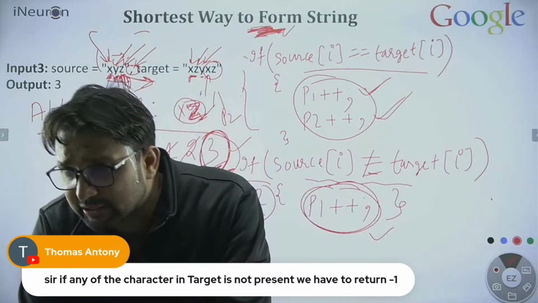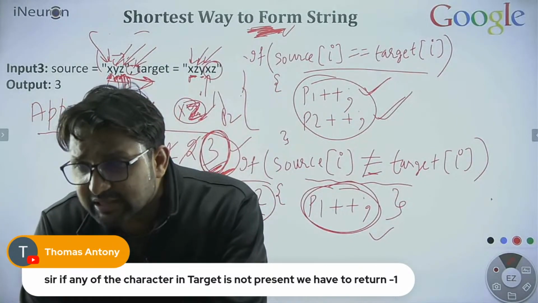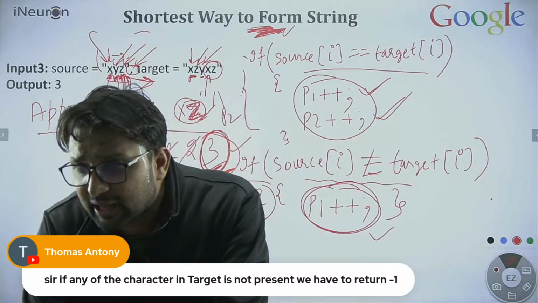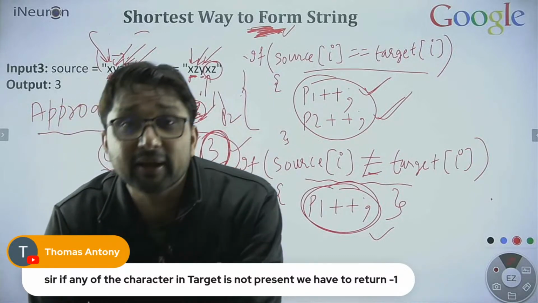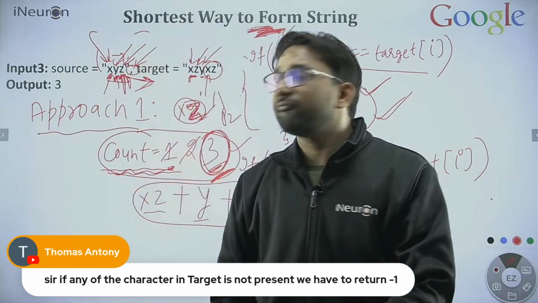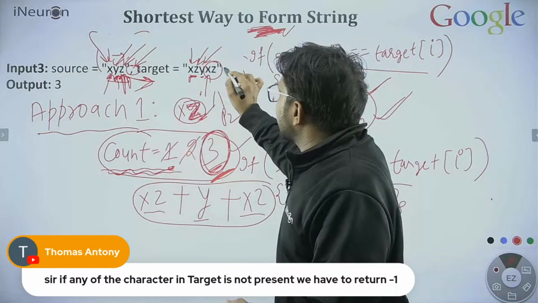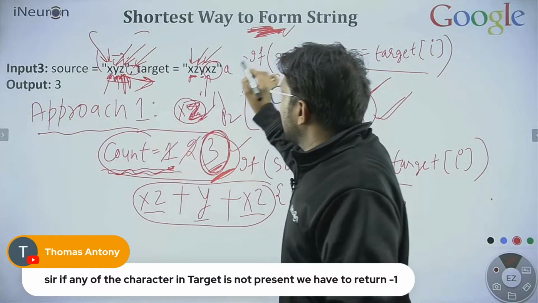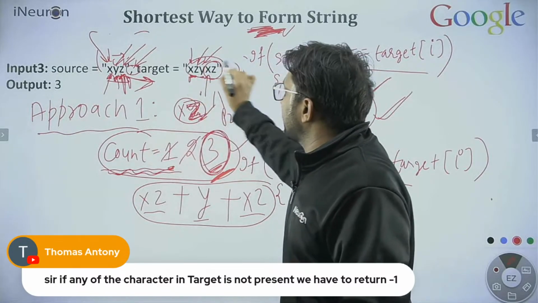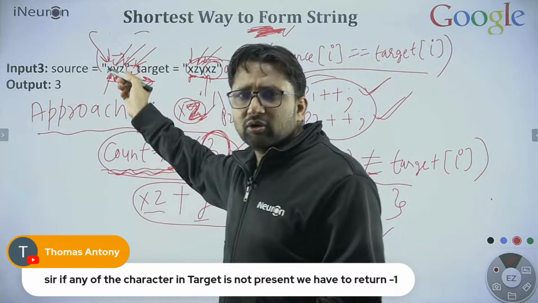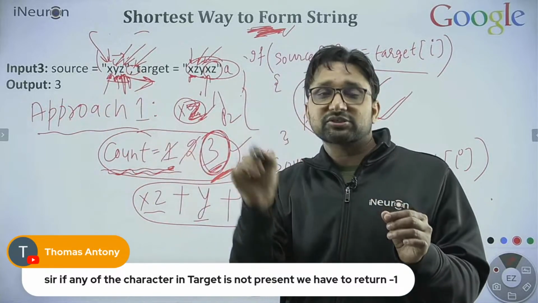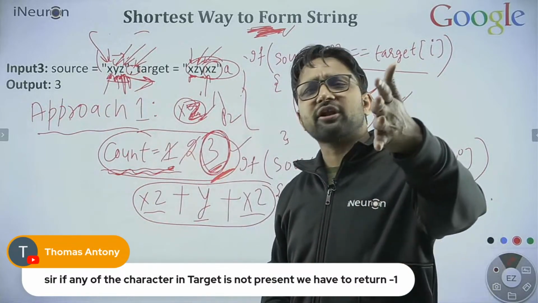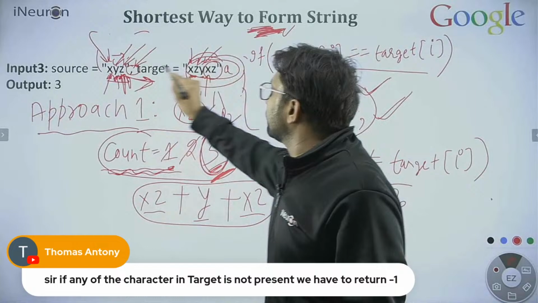Okay, here is a question from Thomas. Sir, if any of the characters in the target is not present, we have to return -1. Yes, Thomas. Let's suppose A is also here in this string and A is not here, so we need to return -1 to show that we cannot generate this string from this string.